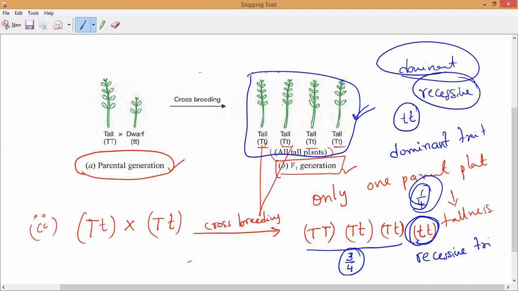So how many of you understand this? Have you understood the parental generation to the F1 generation and the F1 generation to the F2 generation? In the F2 generation, how many dwarf plants are coming? 1/4 of the plants are dwarf plants.